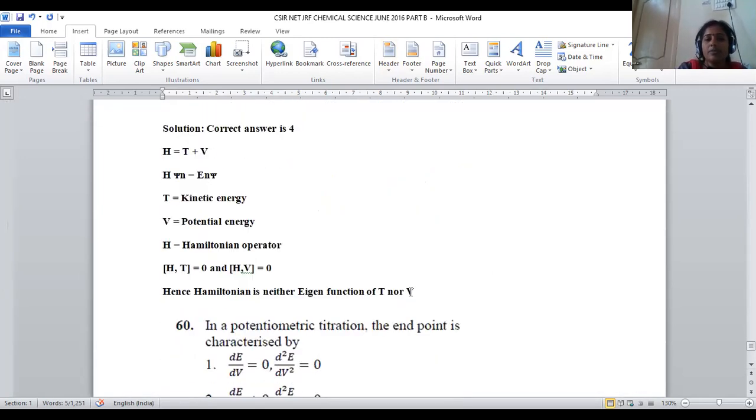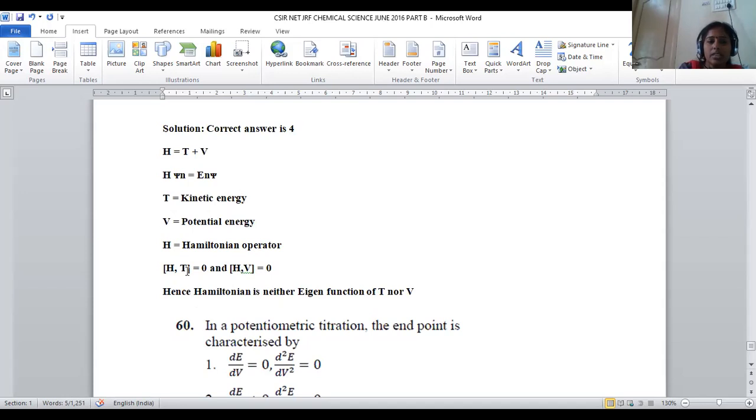For that purpose, we have H is equal to T plus V, so H psi n is equal to E psi n, right? T is kinetic energy, V is potential energy. These are provided within the problem only. HT is equal to 0 and HV also is equal to 0. The HT product will be 0 and the HV product also 0.